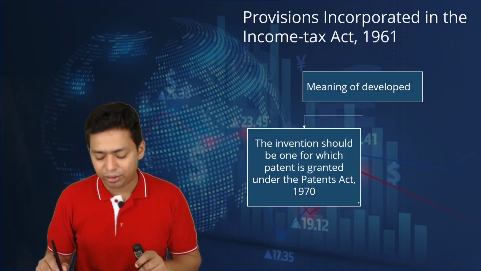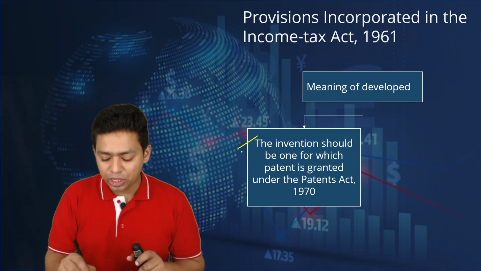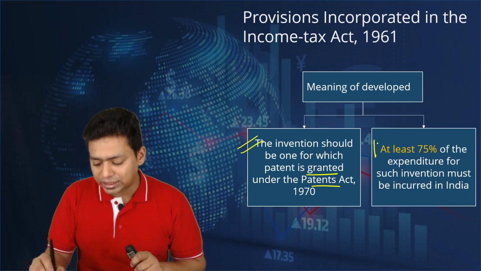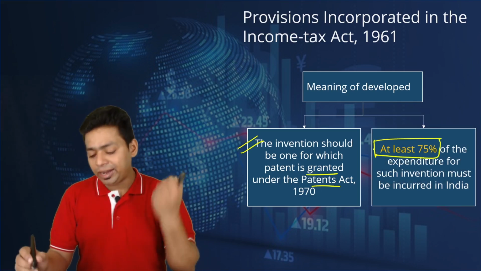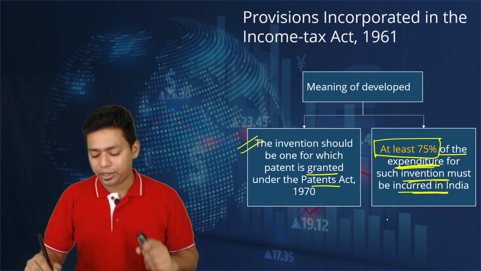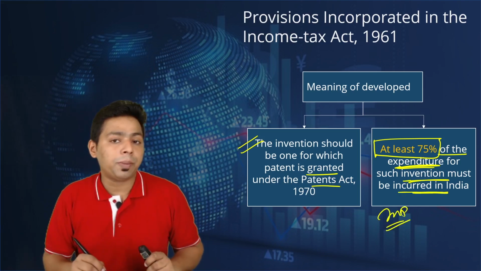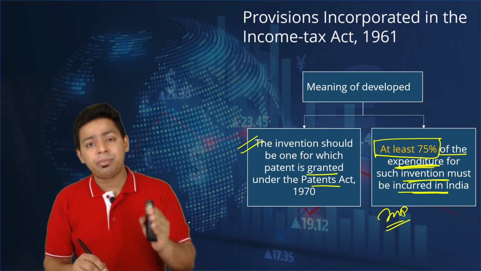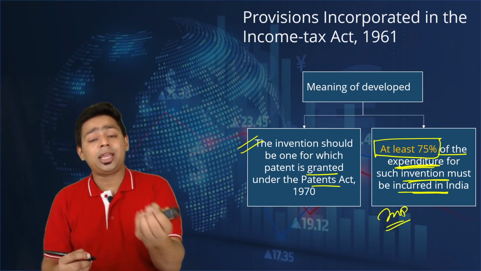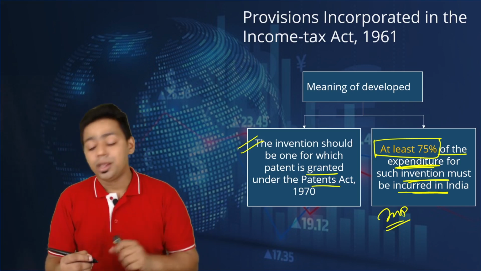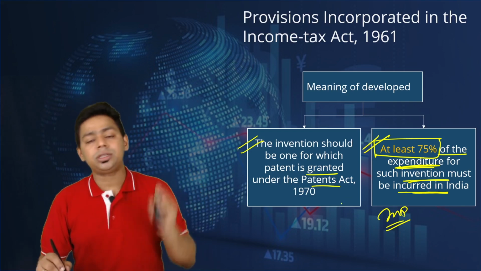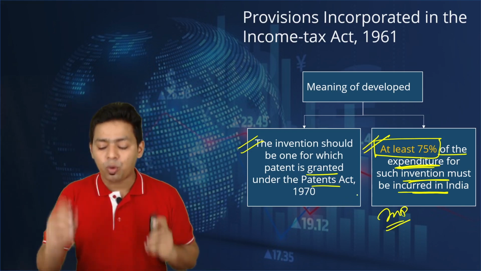To control this, we have said that 'develop' means a minimum of 75% of the activities should have been done in India. The invention should be one of the patents granted under the Patent Act, and at least 75% of the expenditure on such invention must be incurred in India. Very, very important from a multiple choice question perspective. Sometimes you may do the research outside India, in foreign countries, but that can be 5%, 10%, 20%, not more than 25%, because a minimum of 75% of expenditure must be incurred in India if you want to take the benefit of 115BBF.